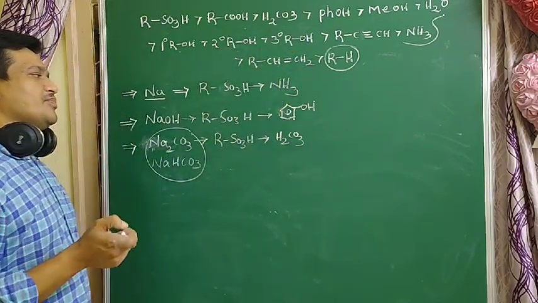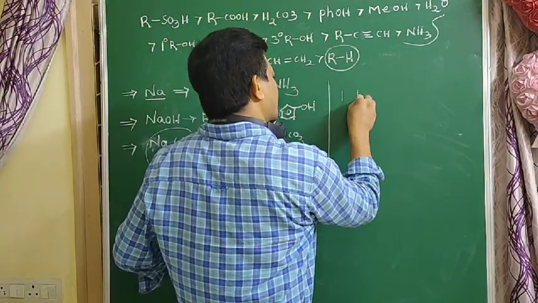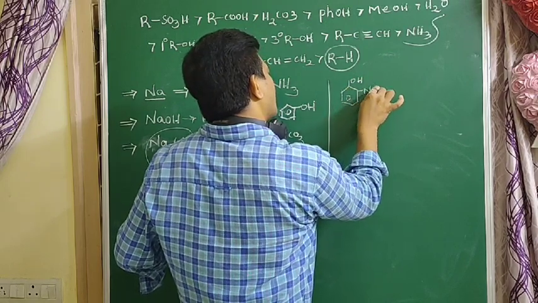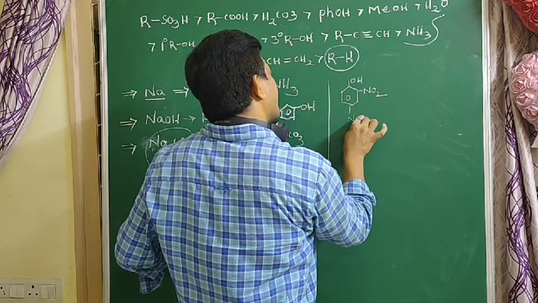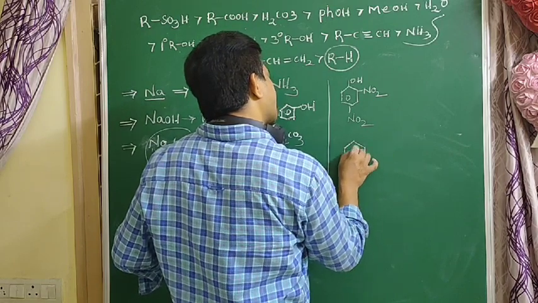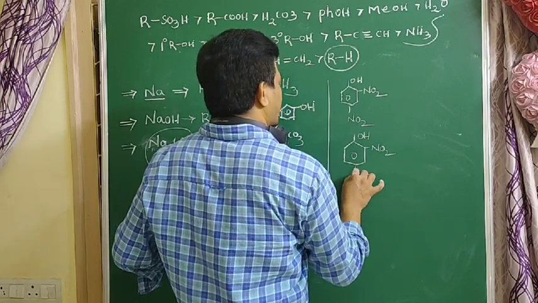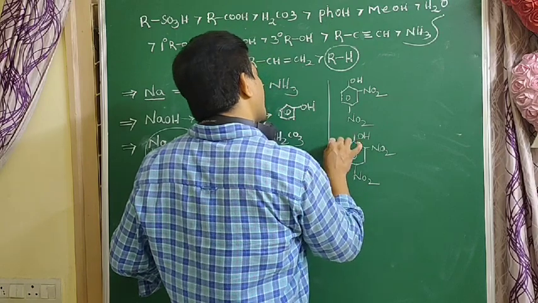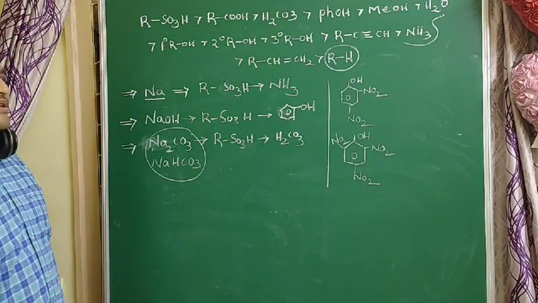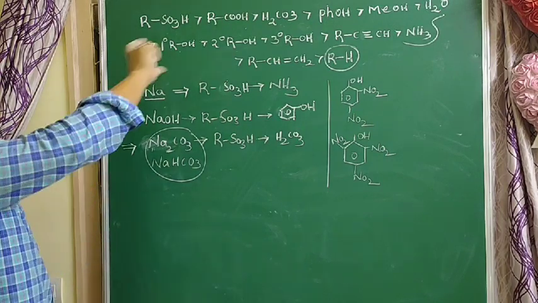But some of the phenol derivatives also react with carbonates and bicarbonates. 2,4-dinitrophenol reacts with carbonates and bicarbonates, and picric acid also reacts. What is picric acid, students? 2,4,6-trinitrophenol. That is picric acid. Picric acid is more acidic than all these compounds.